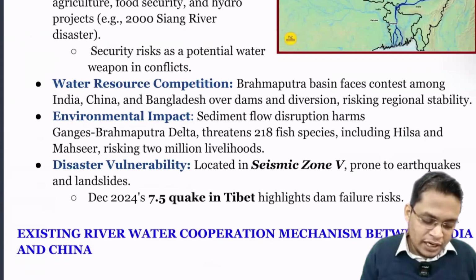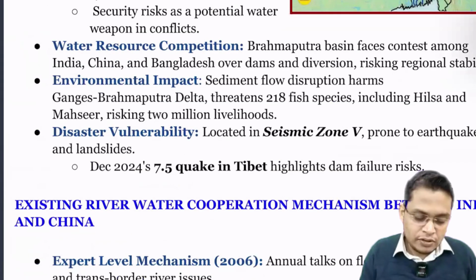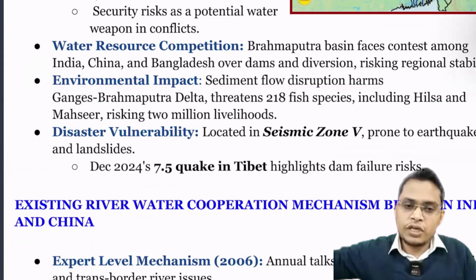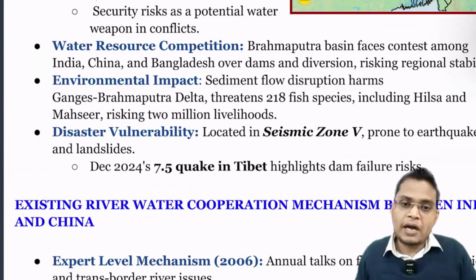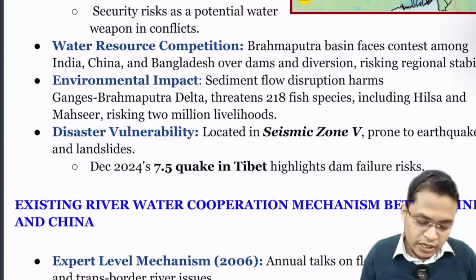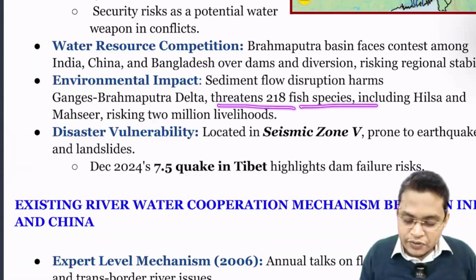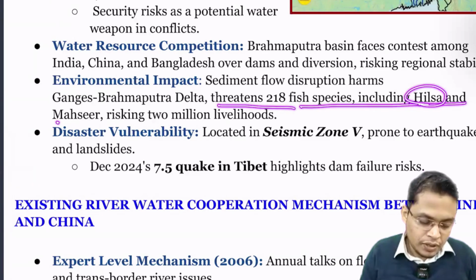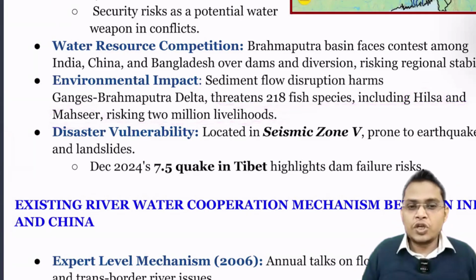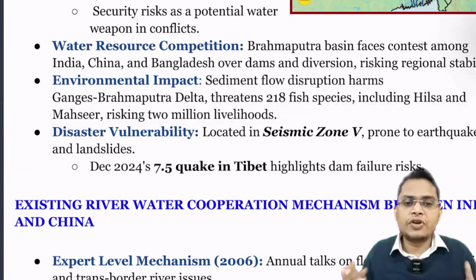Okay? Environmental impact: sediment flow disruption. Definitely, if we are constructing heavy dams, sediment will not flow to the downstream reach. Then it will impact our Sundarbans, our fishing, and the ecosystem also. It threatens 218 fish species, including Hilsa and Mahseer, and risks 2 million livelihoods. These are the people on the lower reach whose livelihood depends on the fish; they are going to be impacted.